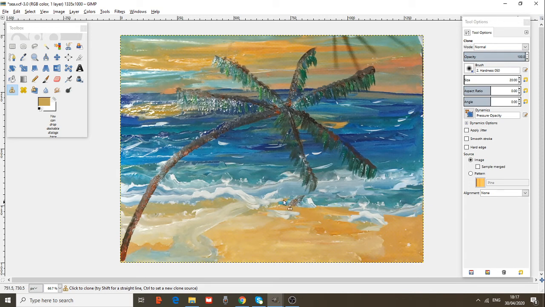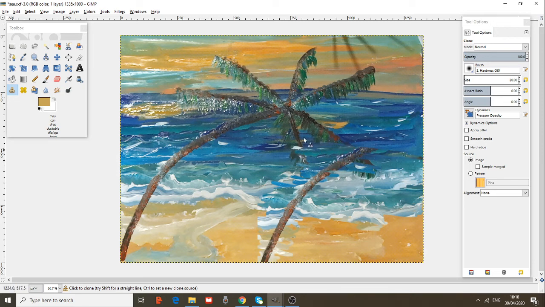This is digital art. You must have an original paint and then continue creating amazing things. Maybe a second tree here. It's very easy now. It is cloning as long as I want to.